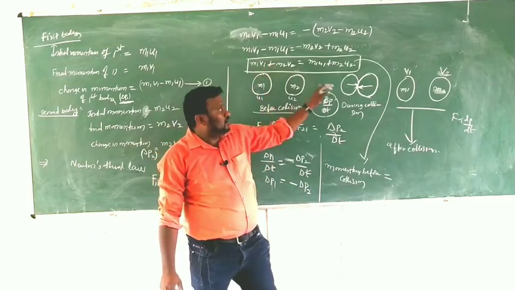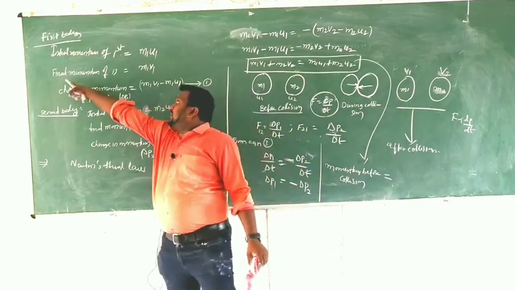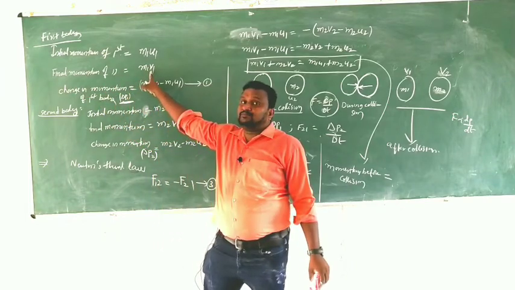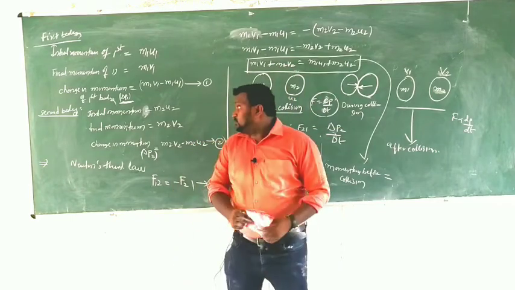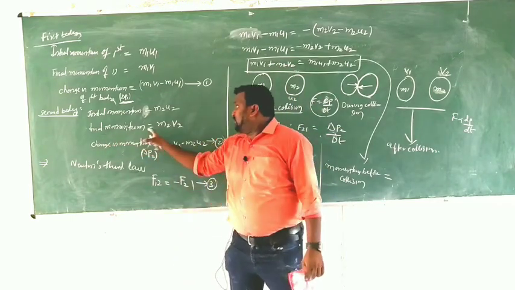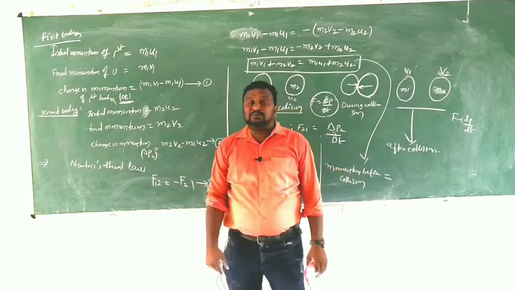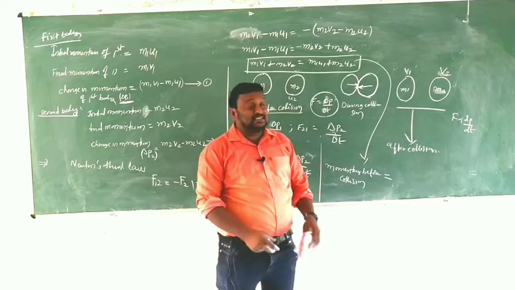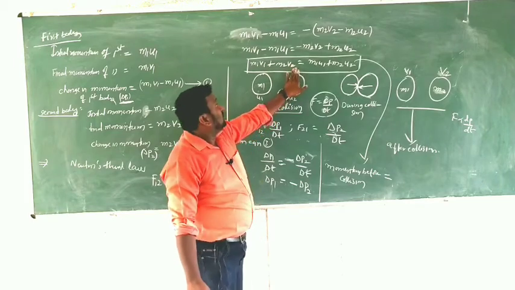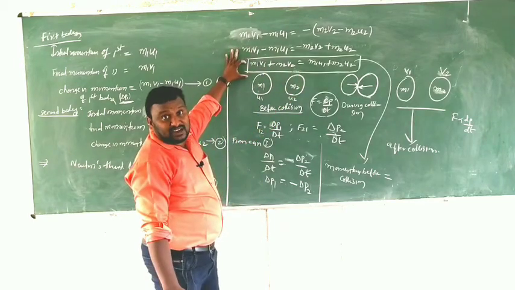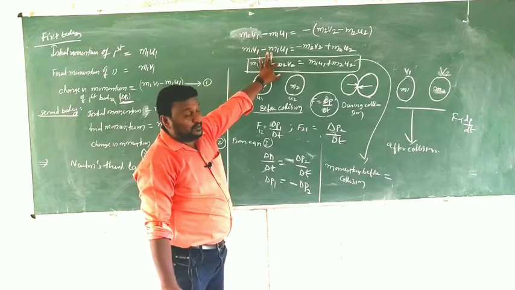Similarly, what is M1 V1? Final momentum of the first body, M1 V1. And what is M2 V2? Final momentum of the second body, that is M2 V2. That means M1 V1 plus M2 V2 is the final momentum of the first body plus the final momentum of the second body.